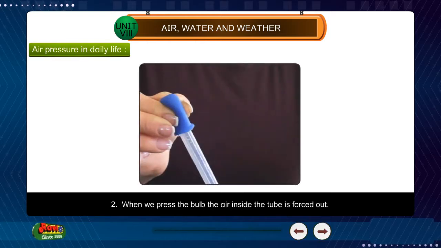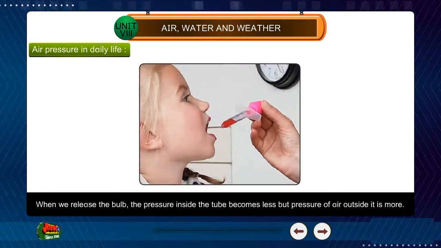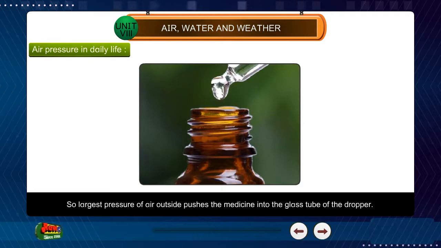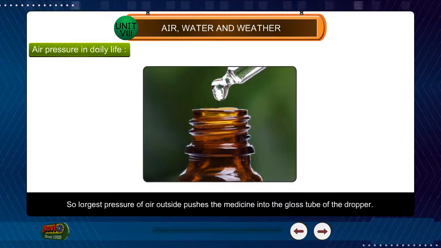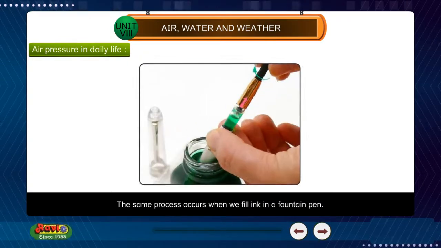2. When we press the bulb, the air inside the tube is forced out. When we release the bulb, the pressure inside the tube becomes less, but the pressure of air outside it is more. So, the larger pressure of air outside pushes the medicine into the glass tube of the dropper. The same process occurs when we fill ink in a fountain pen.